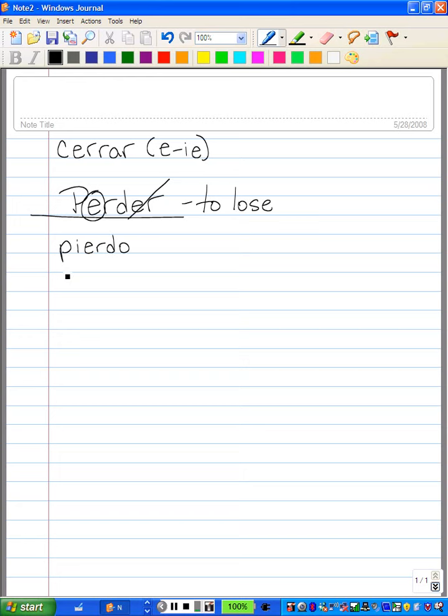That's I lose. The tú form is pierdes. You lose. The él and ella is pierde. That's he, she, or you formal, lose. Again, the nosotros form does not have a stem change, so it is perdemos. But then the last one goes back and does stem change, and it is the verb pierden.